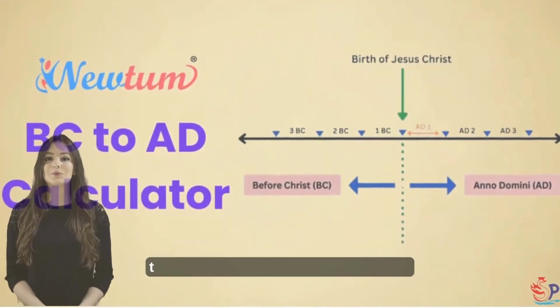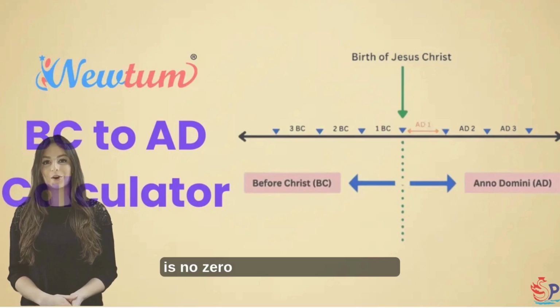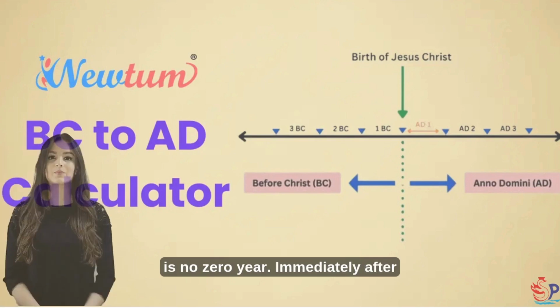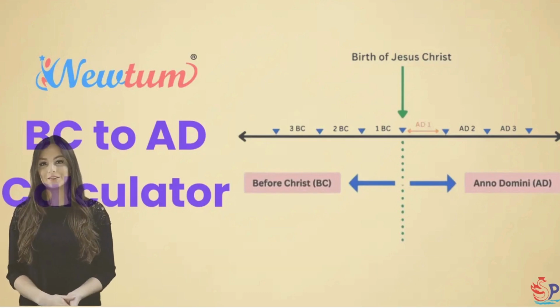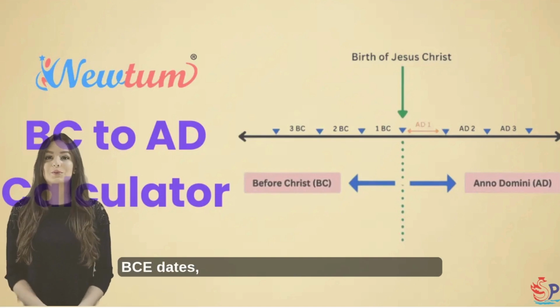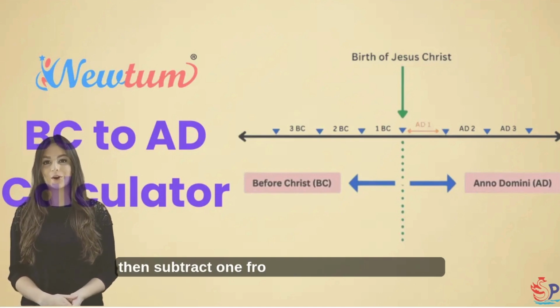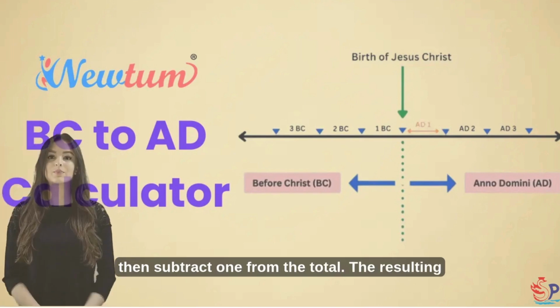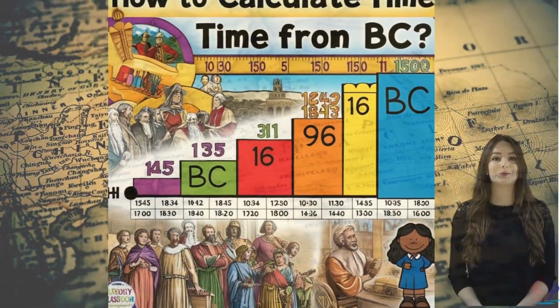How to calculate time. In the Gregorian calendar, there is no 0 year. Immediately after 1 BCE, there starts 1 CE. So, to calculate the number of years between CE and BCE dates, we need to add the two dates and then subtract 1 from the total. The resulting number will give the number of years between the given dates.